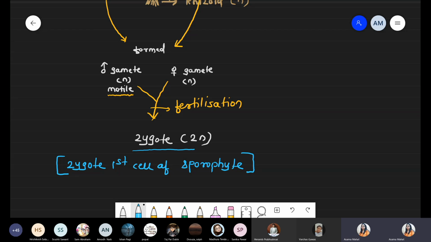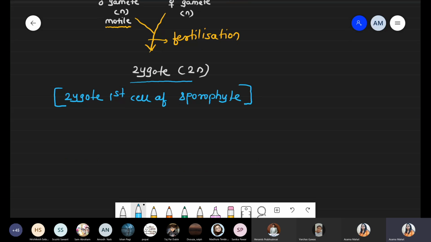Now, next scenario. We know that amphibian plants, that is Bryophyta, are the stage where for the first time the zygote undergoes embryo formation. In case of algae, embryo formation is absent. But now यहाँ से शुरुआत हुआ. That zygote undergoes the process of division and forms a diploid body, that is the embryo. That's why Bryophyta are also called embryophytes, because this is the first stage in the plant kingdom where for the first time an embryo is formed. So zygote भी diploid था, embryo also is diploid.